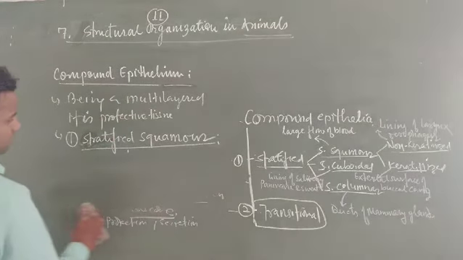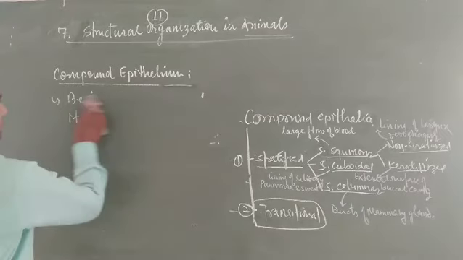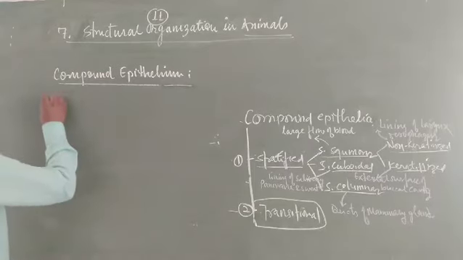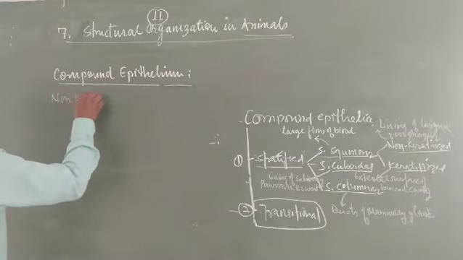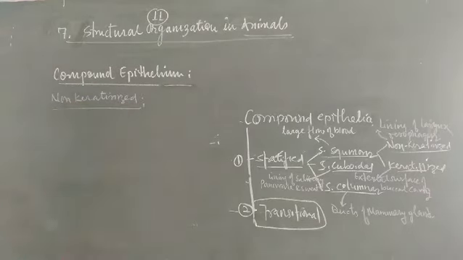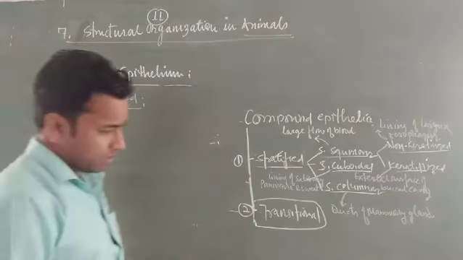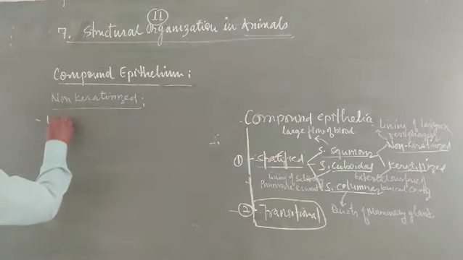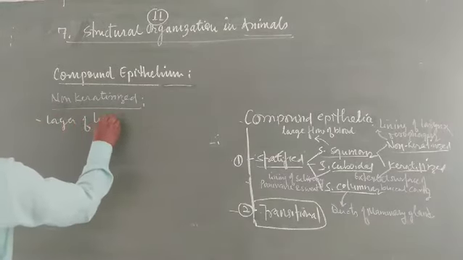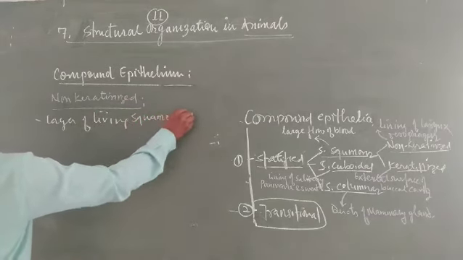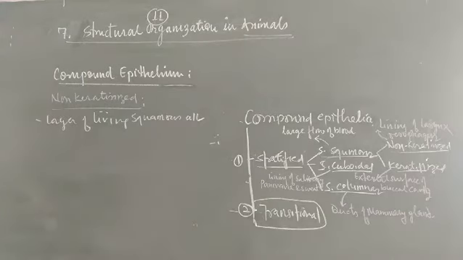Suppose you are talking about the non-keratinized. The non-keratinized epithelia are a layer of living squamous cells.